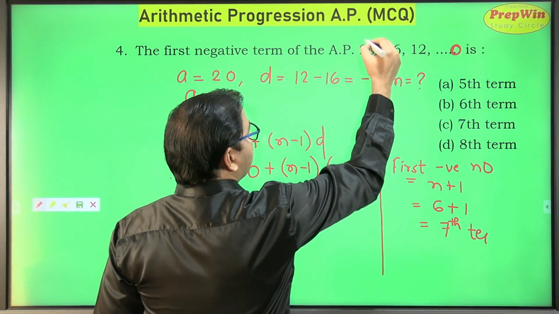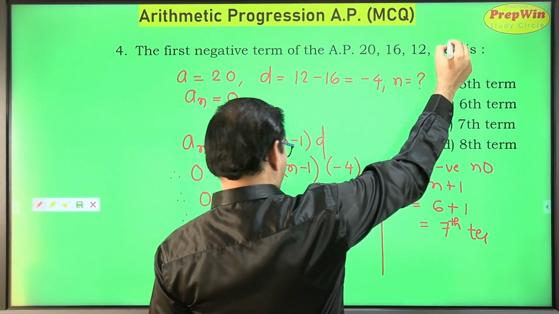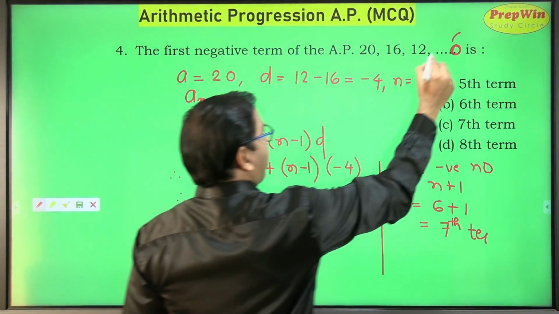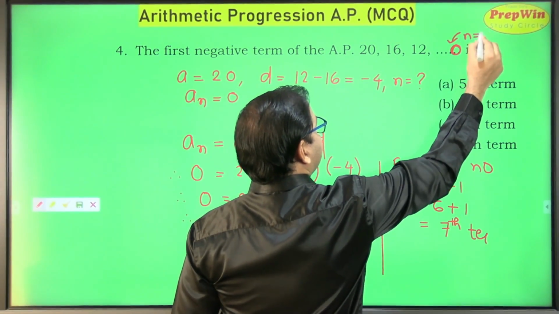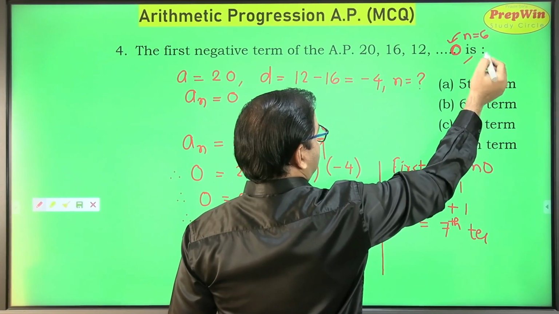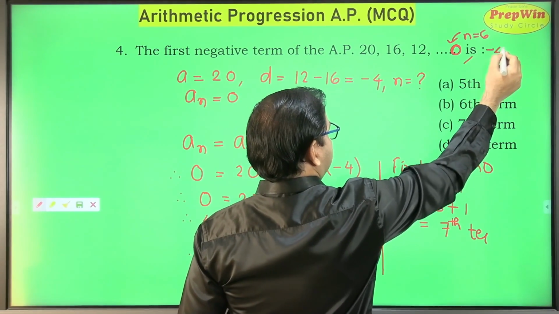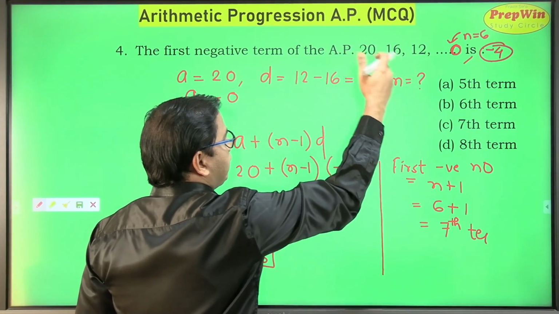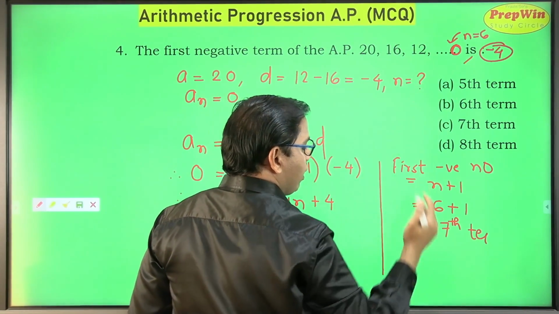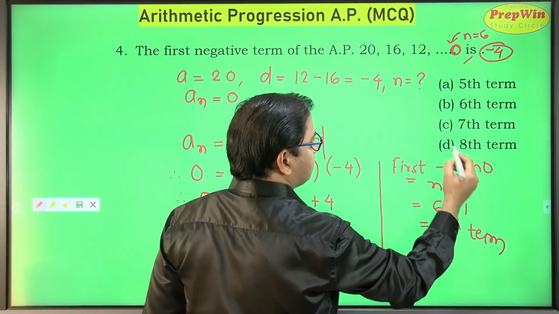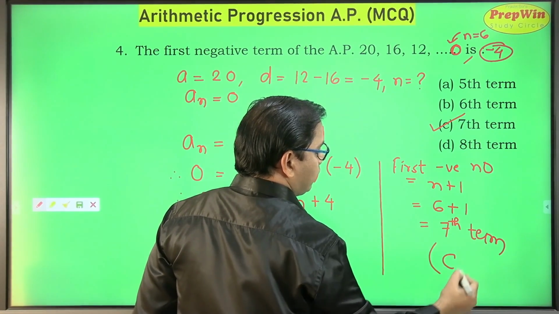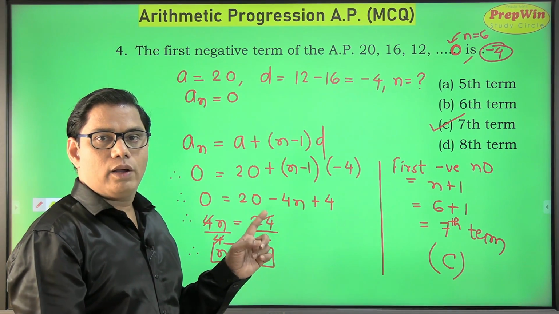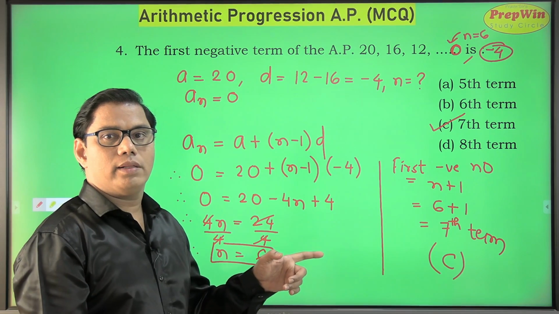Because if you keep on decreasing, on the 6th position, where n was 6, I had a 0, and on the 7th position I will have my first negative number, which is minus 4. How do I come to the conclusion that it is minus 4? Because this is decreasing by 4. So the answer is the 7th term. My correct option is option C. I will highly recommend that you solve questions of this type, and remember this type.